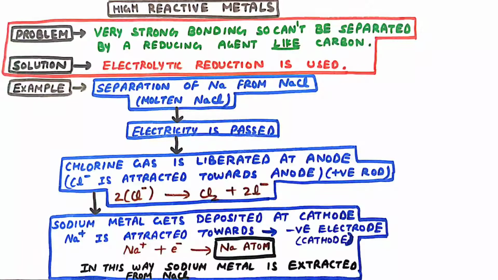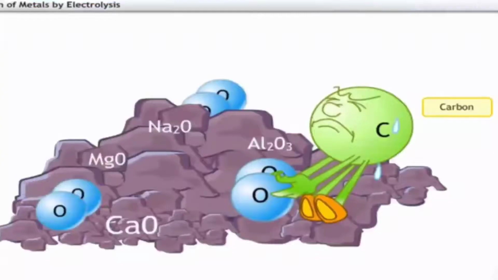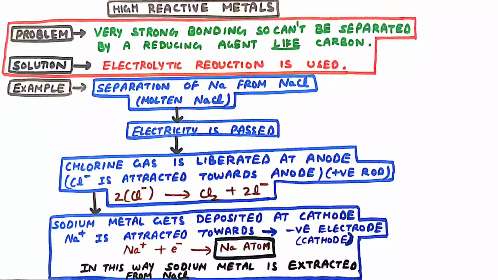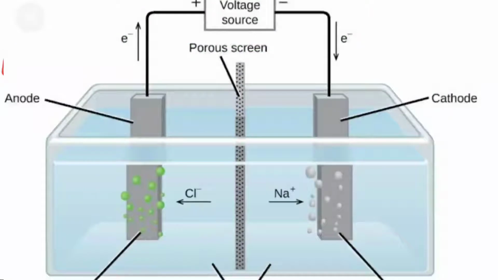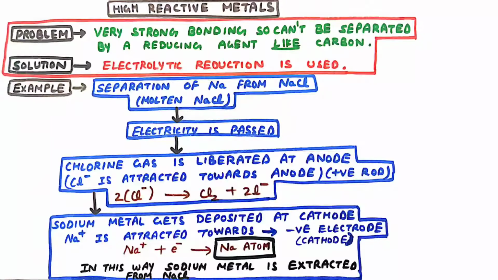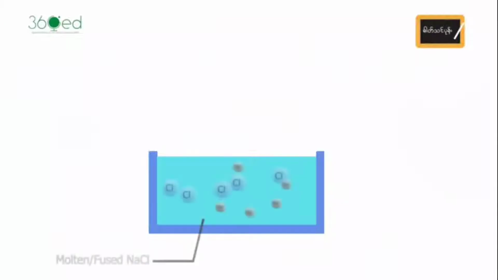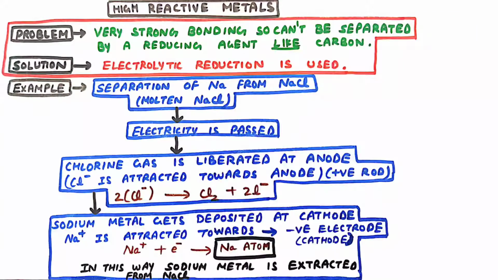So the problem with these metals is that they have very strong bonding, so they can't be separated by reducing agents such as carbon. So the solution is that we use electrolytic reduction for separation of the metals of high reactivity. So let us take up the example of separation of sodium from sodium chloride. So the thumb rule for separation of high reactivity metals by electrolytic reduction is that we have to take the molten metal compound. So in this we will take the molten sodium chloride. This is because sodium chloride in solid form can't dissociate easily into ions.